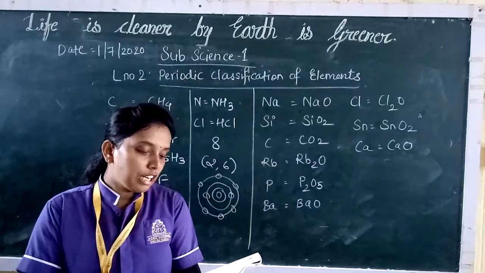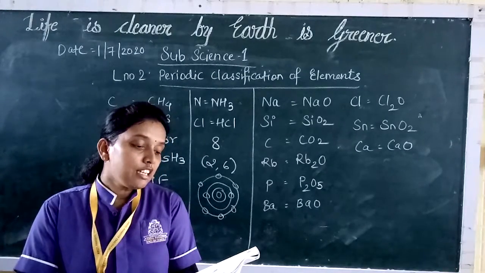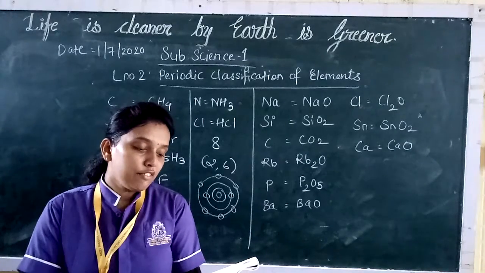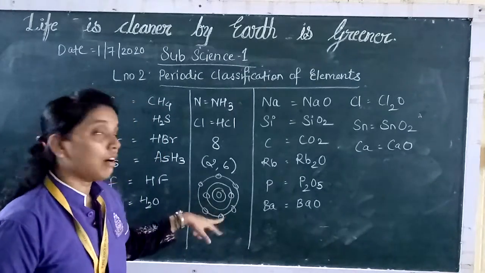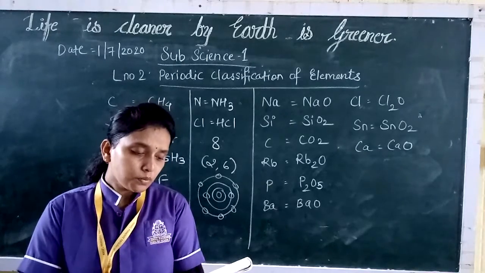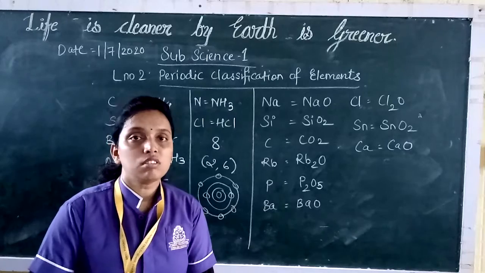Now the relation between the atomic number and the electronic configuration: we have seen in the previous standards that the electronic configuration of an atom is the way in which the electrons are distributed in the shells around the nucleus. How they are distributed is determined by the total number of electrons in it.